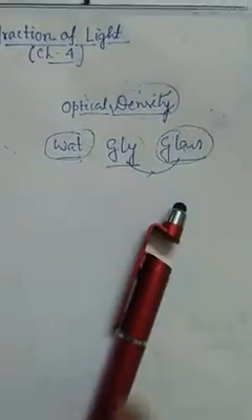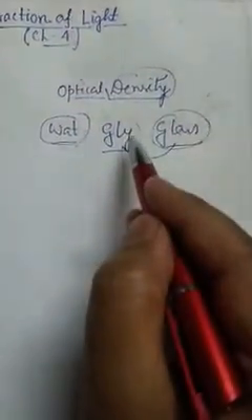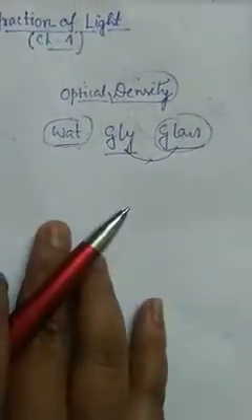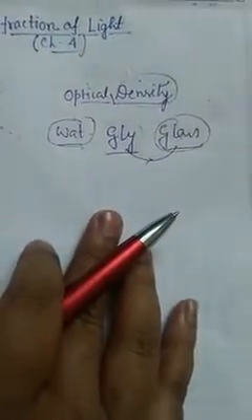Actually the optical density of glycerin and glass are the same. Now don't ask me why. This is a property of the medium. How the light will act completely depends upon the medium.